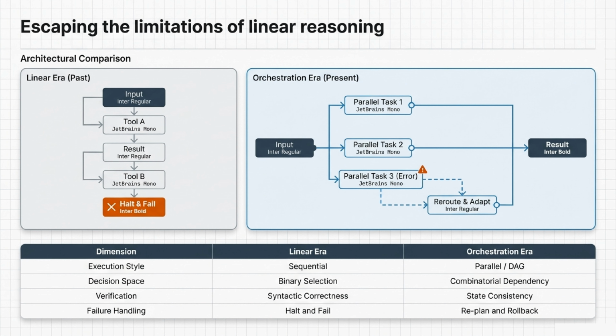So, how exactly are we escaping the limitations of linear reasoning? If we look at the architectural comparison, the past linear era forced agents to execute tools sequentially. If one tool failed, the entire system halted and failed. Today, in the orchestration era, we use parallel execution and directed acyclic graphs, or DAGs. Instead of binary selection, we navigate combinatorial dependencies, meaning if a task fails, the agent can dynamically reroute, adapt, and roll back.